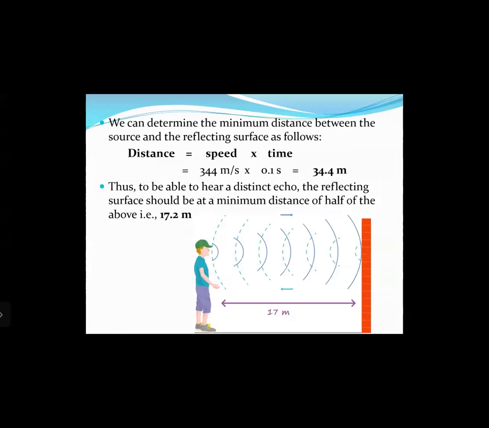Our brain will register that same sound only after an interval of 0.1 seconds, so that should be the minimum distance. For any distance greater than 17.2 meters, the time interval between the original sound and the echo will keep increasing. But if the reflecting surface is at a distance smaller than 17.2 meters, then the person will not be able to hear the echo.